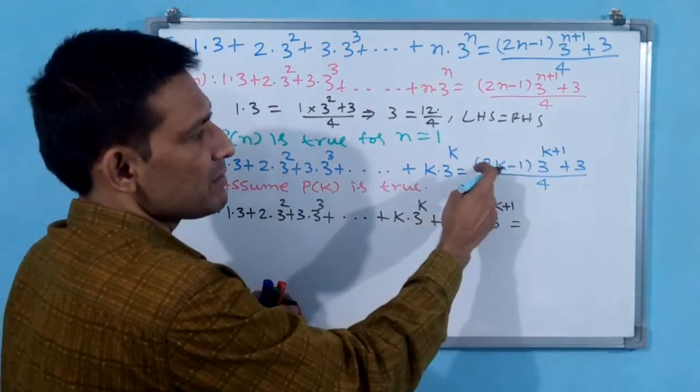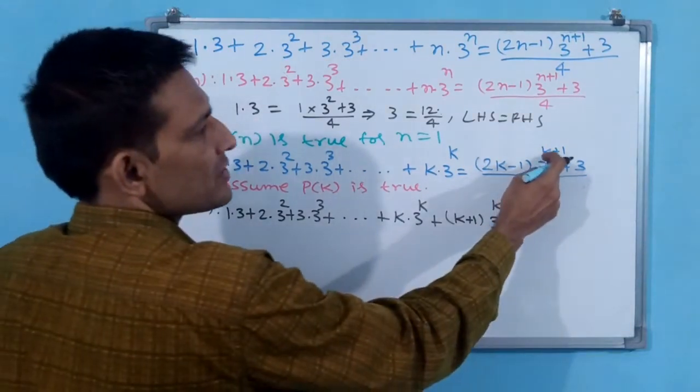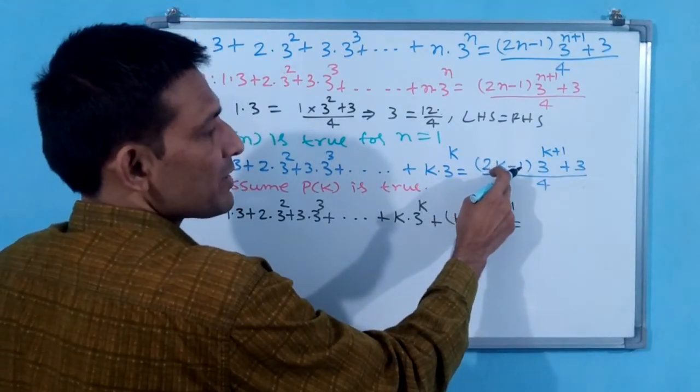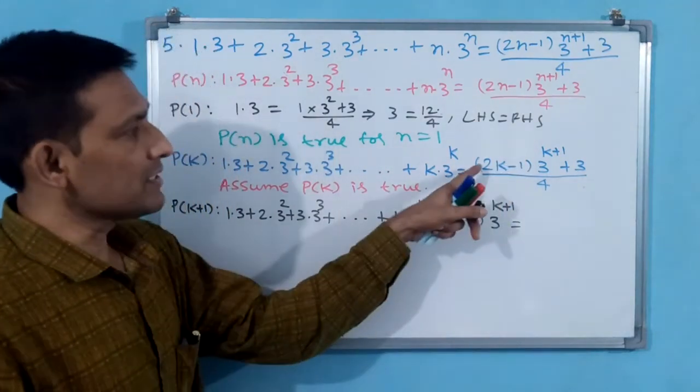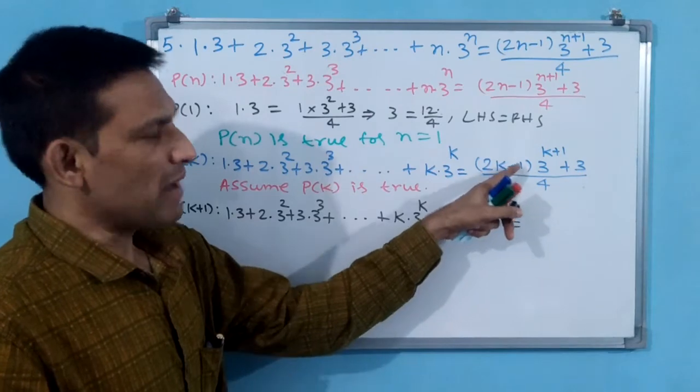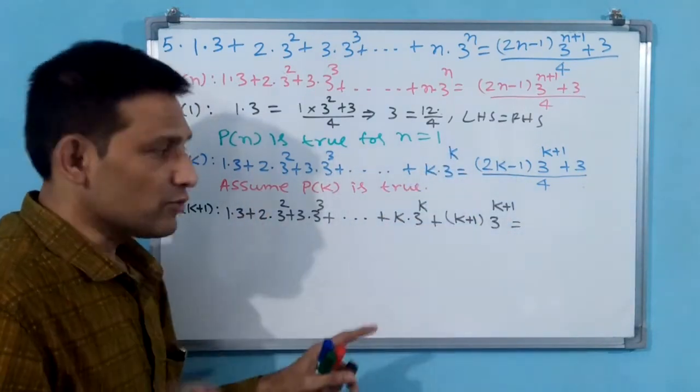Why? Because here k is multiplication. See, where addition is there, directly k plus 1 plus 1, k plus 2 you can write. But here k plus 1 minus 1 you cannot write, because it is multiplying: 2k plus 2 minus 1, like that it will come. That is, you take two steps.